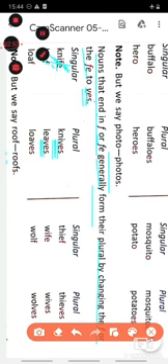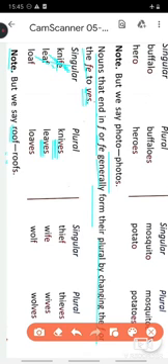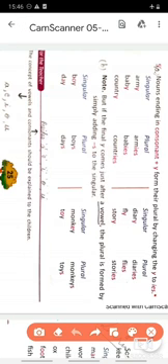However, the rule doesn't apply to the word roof. Roof will form its plural by adding simply an S. Next, Rule 5.